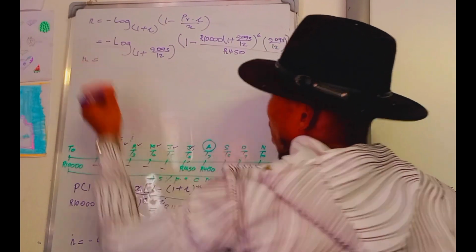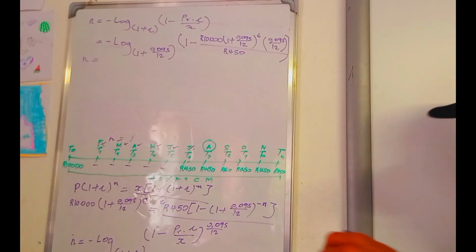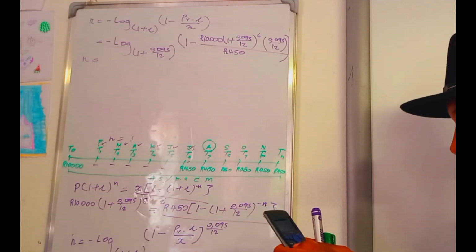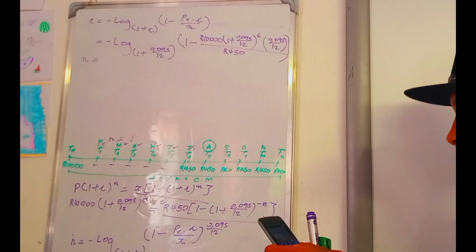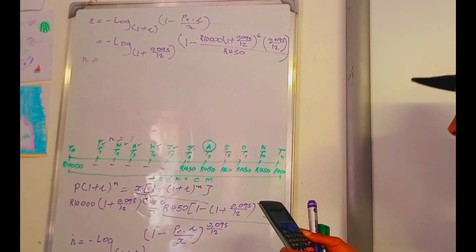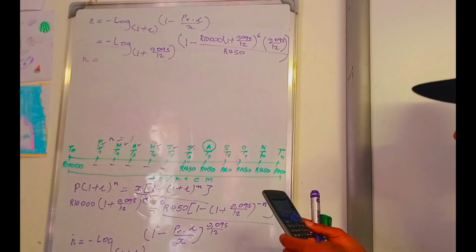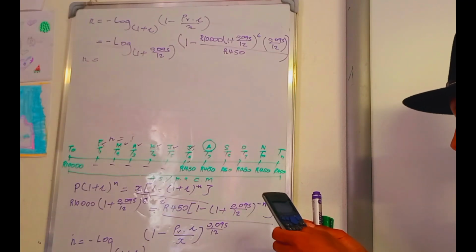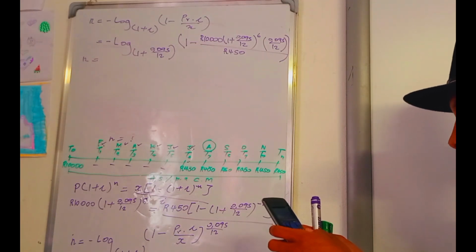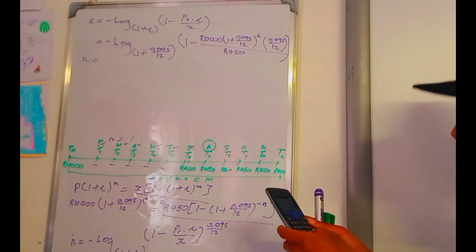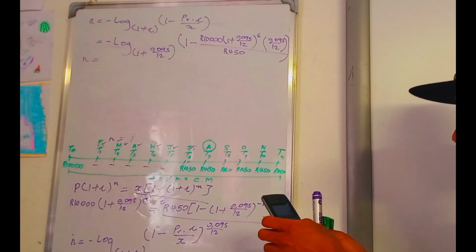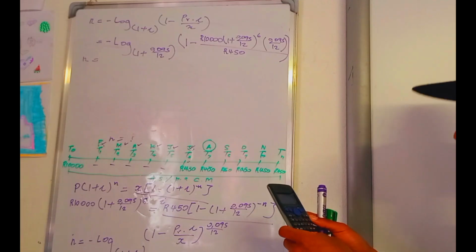Then you have n equals, let's punch the calculator: negative log, then open bracket 1 plus 0.095 divided by 12, then close bracket, ratio 1 minus a fraction, then 10,000, open bracket 1 plus the interest 0.095 divided by 12, close bracket, raised to 6, then a fraction of 0.095 divided by 12, then close bracket, then divided by 450.